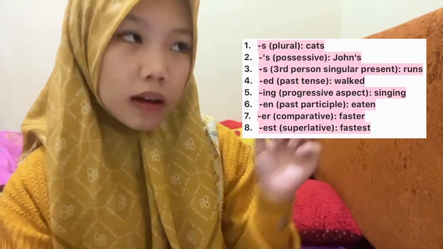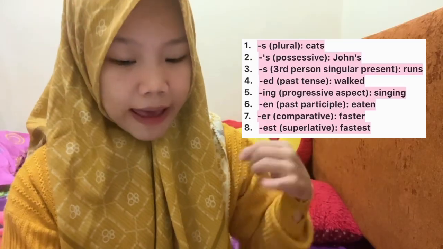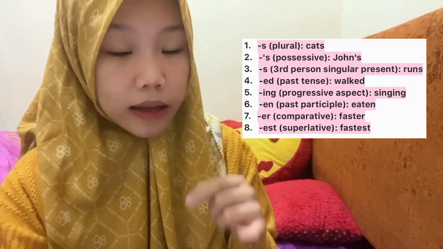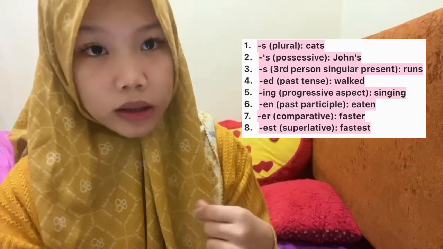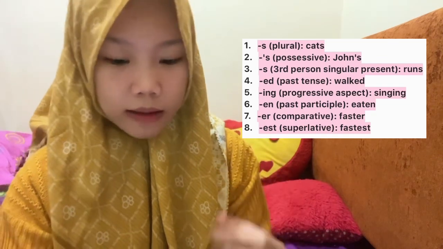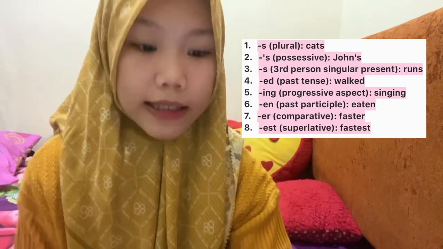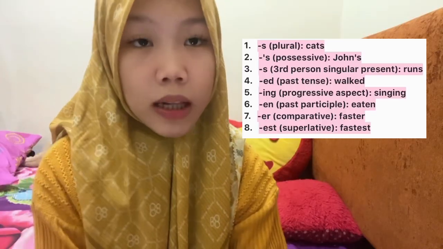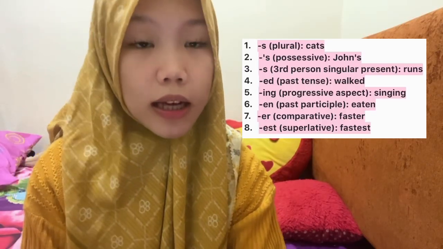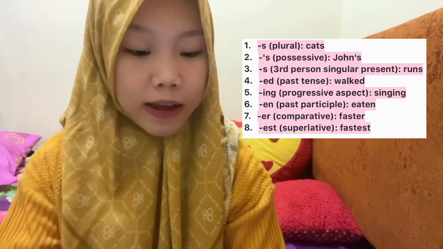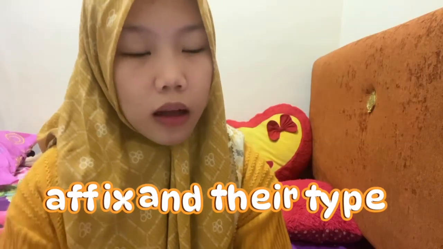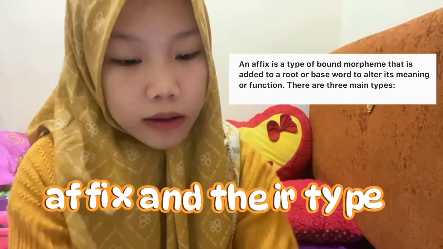There are s for the plural, like cats, and then 's for the possessive, like John's, and then s as the third person singular present, like runs, and then ed for the past tense, like walked, and then ing as the progressive aspect, like singing, and en for the participle, like eaten, er for the comparative, like faster, and est for the superlative, like fastest.